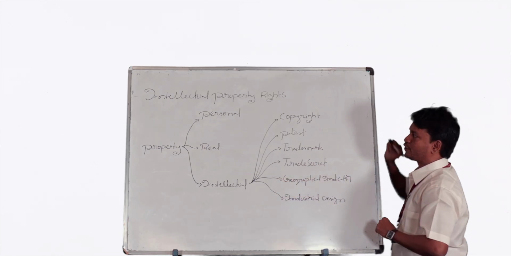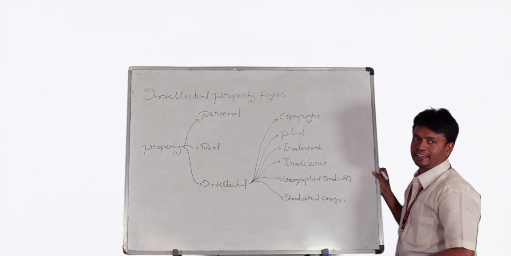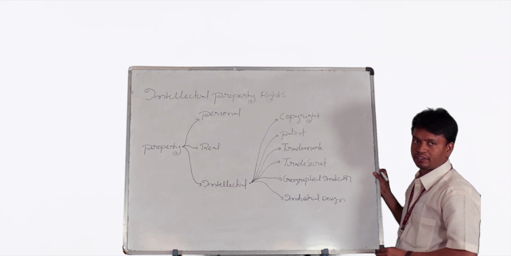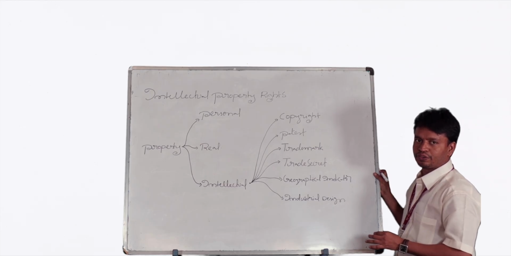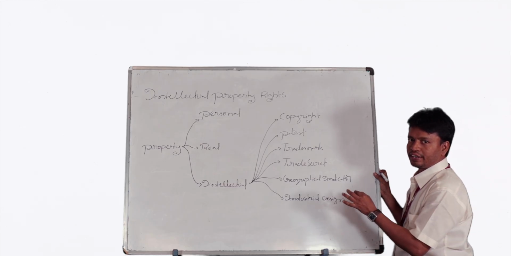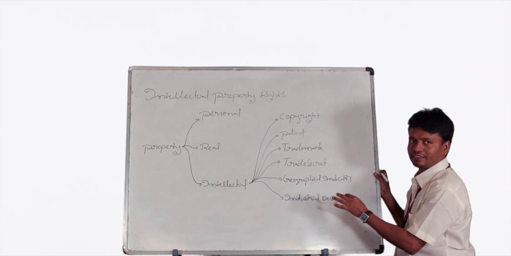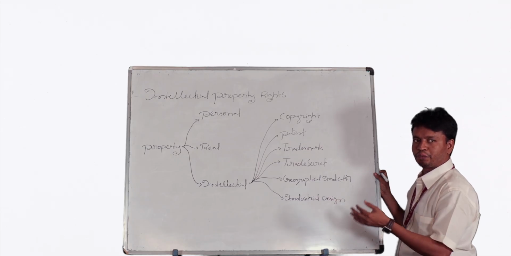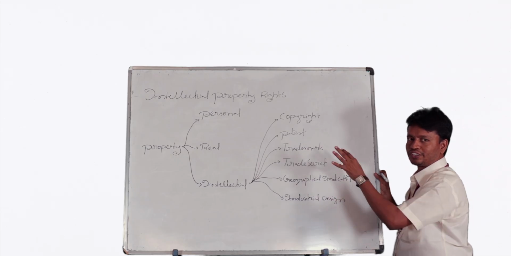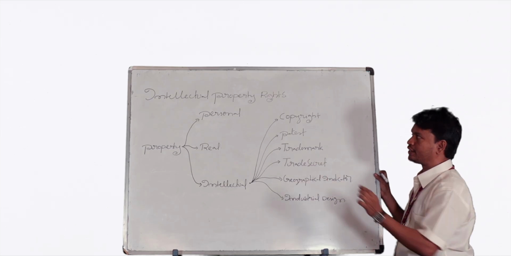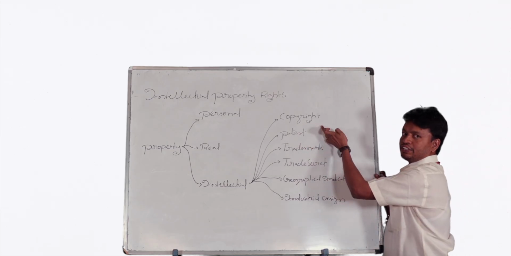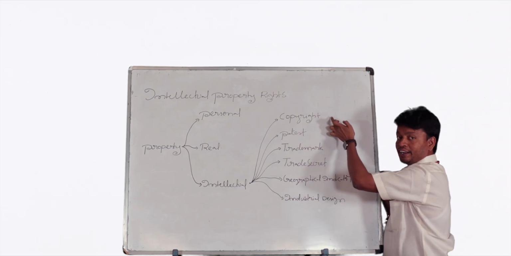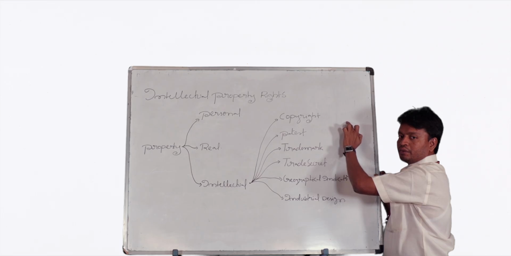These six categories belong to intellectual property rights. Coming to the first one, copyright. Copyright is a legal right which is granted by government that offers to the original creator, the original author, for the purpose of performing and displaying his original work.